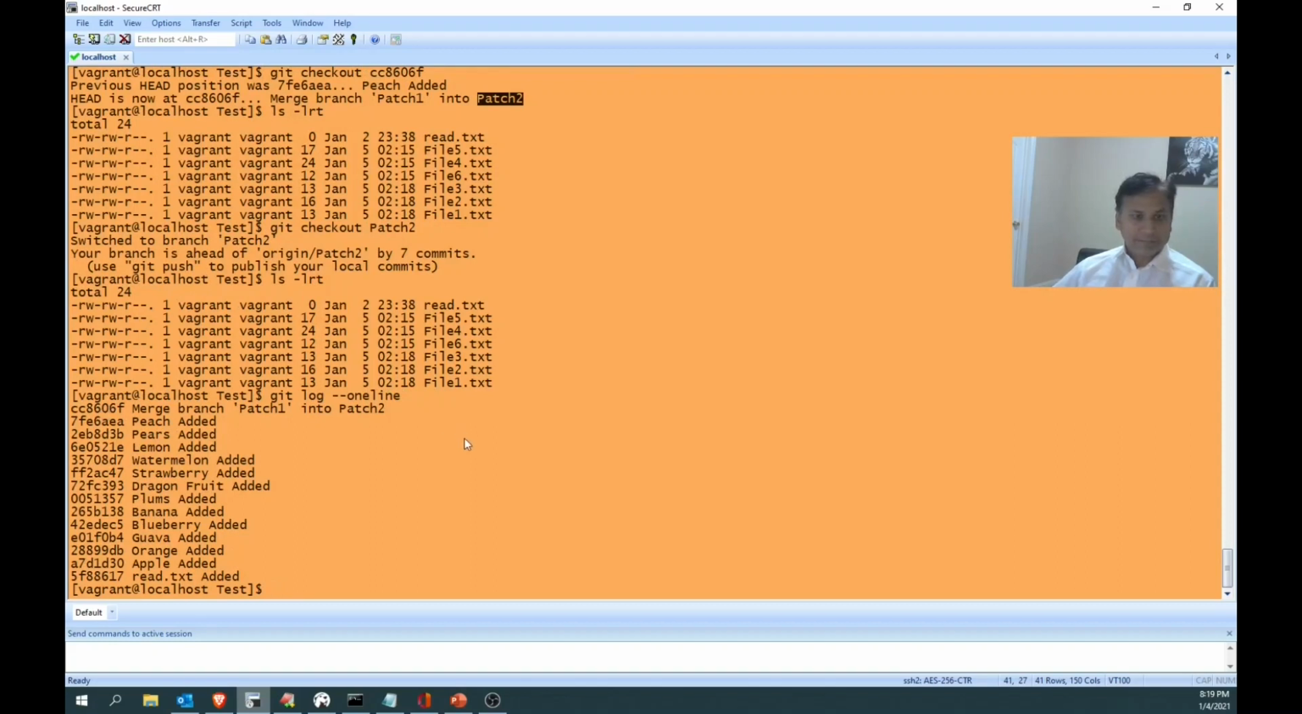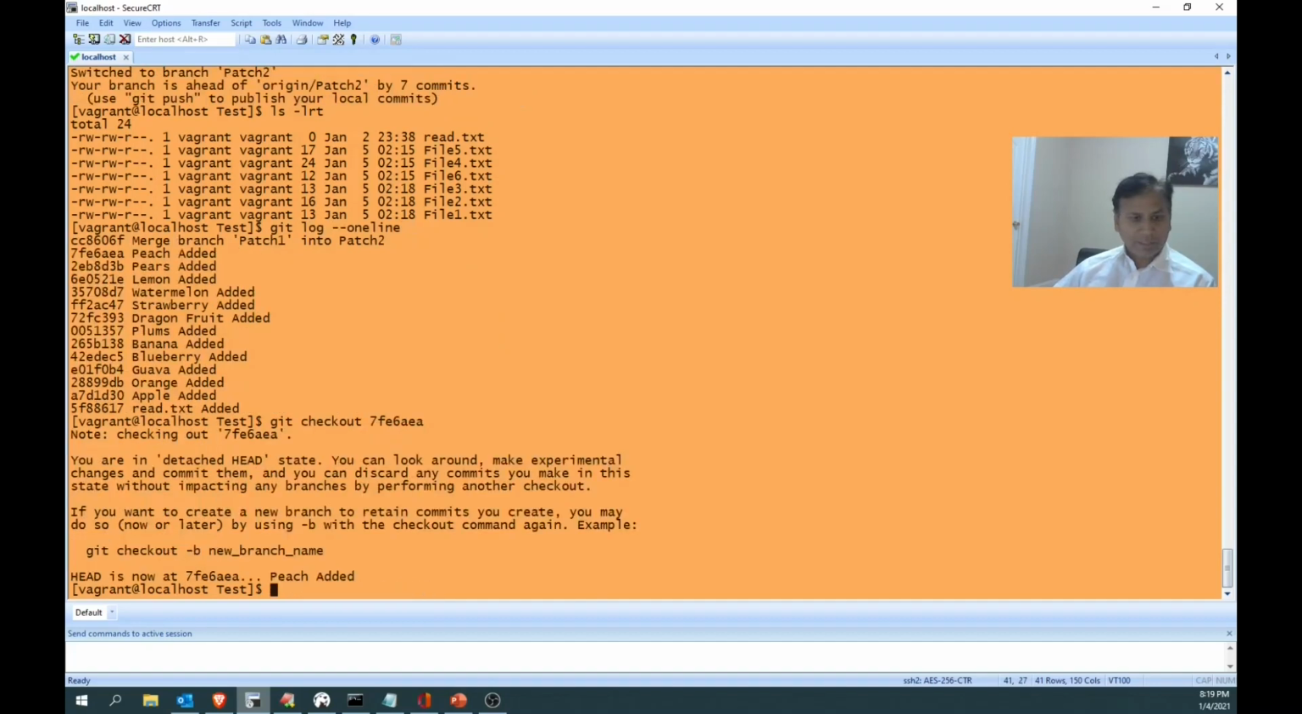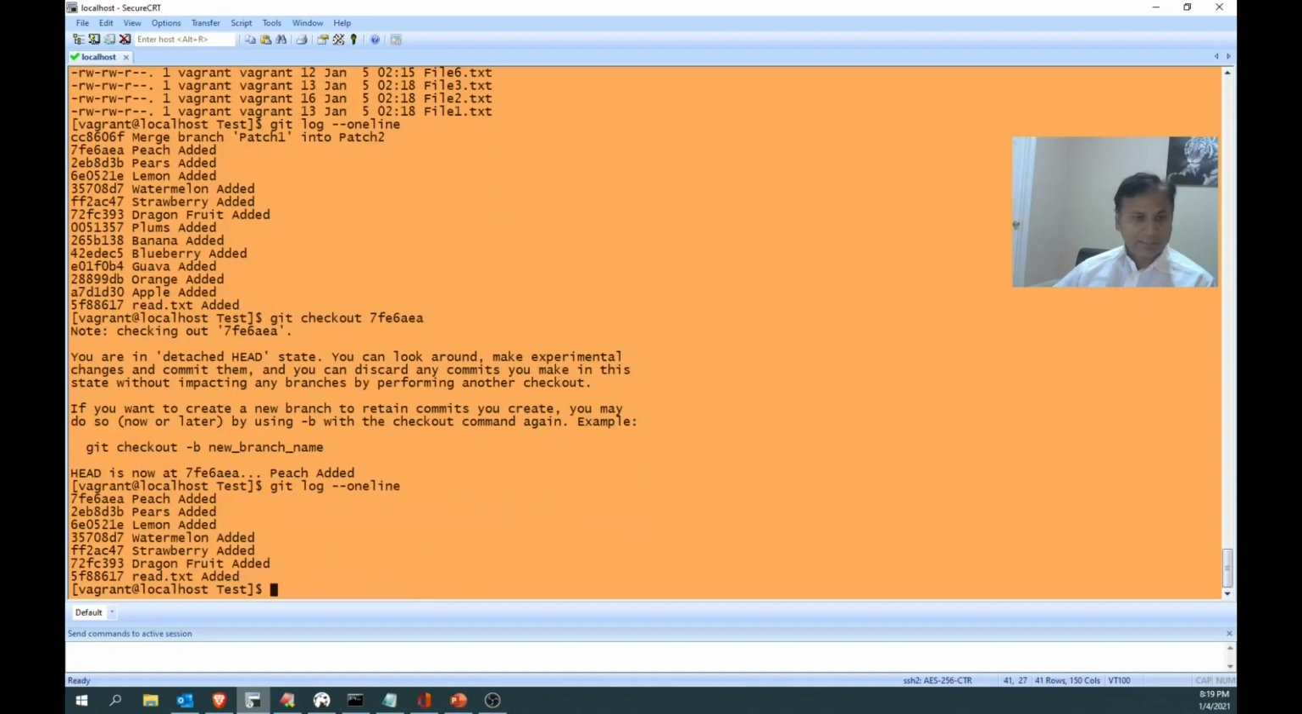Perfect. Now when I do that command git checkout, the previous one, what happened? Now let's see the git log online. See, it moved all the way up to here, because the merge is no more. So we are having from this branch only up to here. So you got it right.